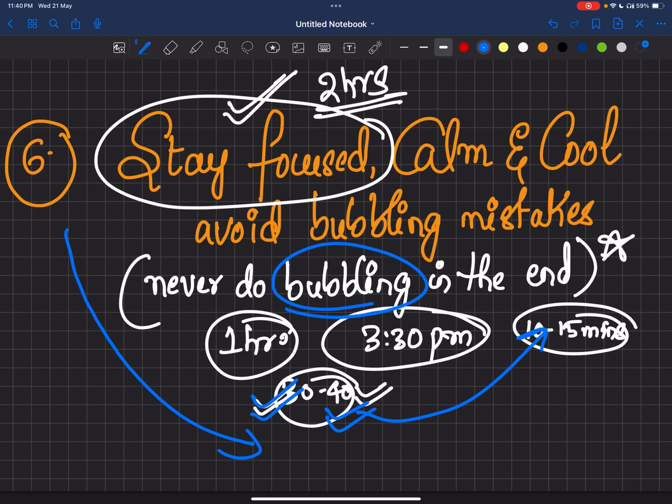Even if UPSC gives some wrong key. UPSC has given some wrong keys in this GS paper. It has deleted 3 questions, and there is one quality question also where the answer is B and it has given C. These types of mistakes will happen, which we are not responsible for, but we are the sufferers. The person who got 85 marks, if he had got that question right, he would have written the mains. Maybe God knows whether he would have got a rank or not, but at least the genuine student would have written the mains. So these things will happen. We need to focus for more, and aim for more marks.